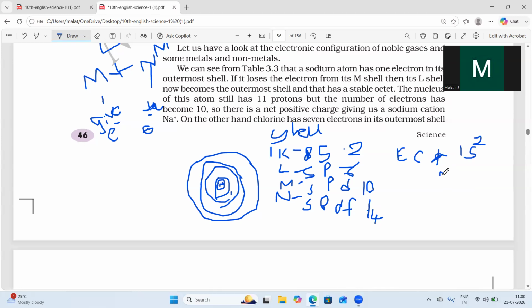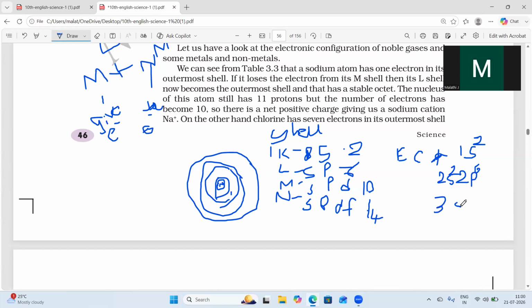The second shell has the subshells 2s and 2p. The S orbital we already know has 2 electrons. The number of electrons we write above here. The p subshell has 6 electrons, like that.